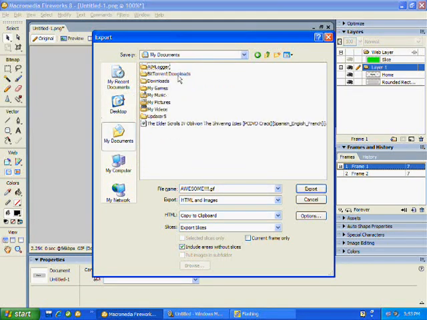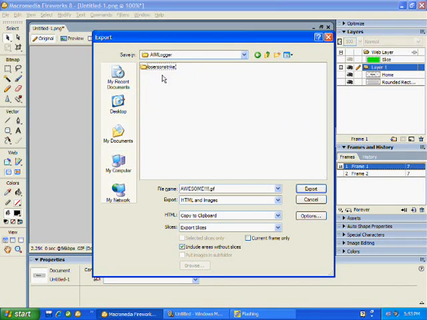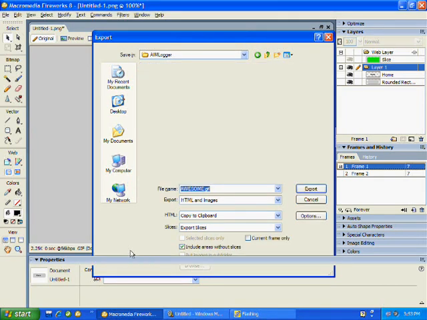Let's go to my documents. Aim logger. Okay. And then export.